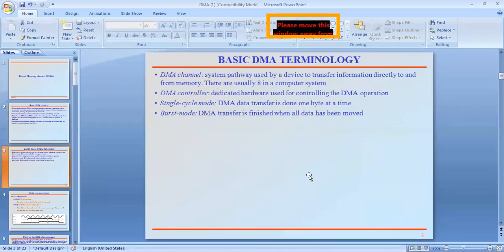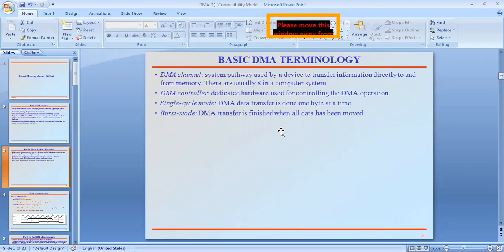See here, basic DMA terminology. What is the basic terminology behind this DMA? What is the DMA channel? What is meant by channel?